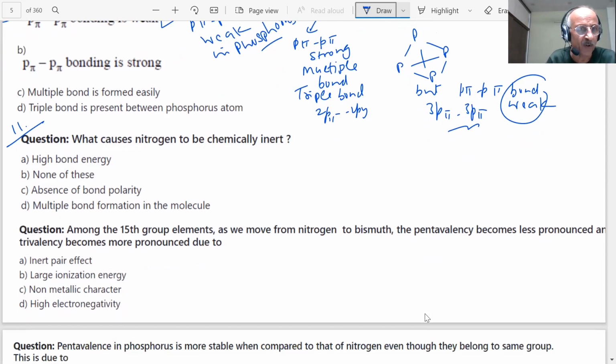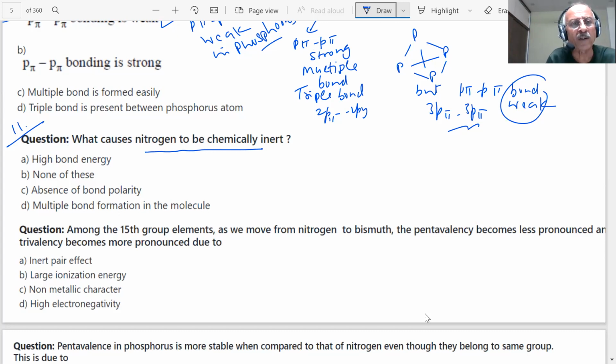Next question is on the screen, student. What causes nitrogen to be chemically inert? What do you mean by chemically inert, student? The options are high bond energy, none of this, absence of bond polarity, multiple bond formation in the molecule, students. We already answered that question, student.